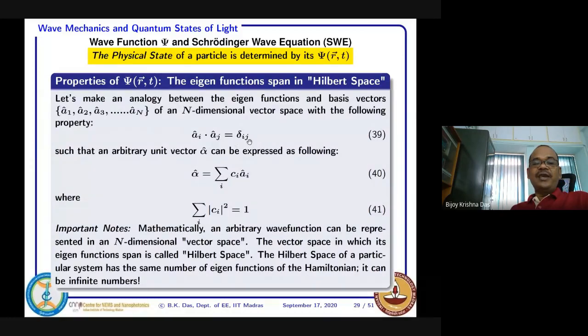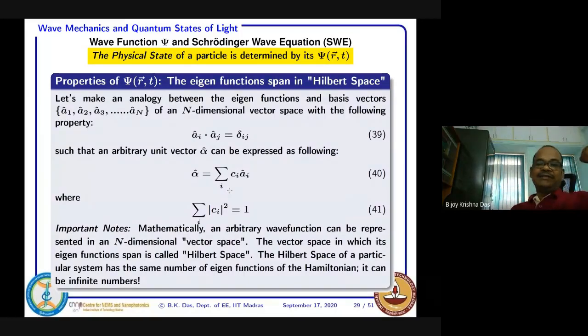When i equals j, that will be 1. When i is not equal to j, that will be 0. So when i equals j, then only you will get C1 squared, where two terms are multiplied, C1 star and C1, with A1 the unit vector, which should not be starred. So that is the condition: the sum of |C_i| squared equals 1.